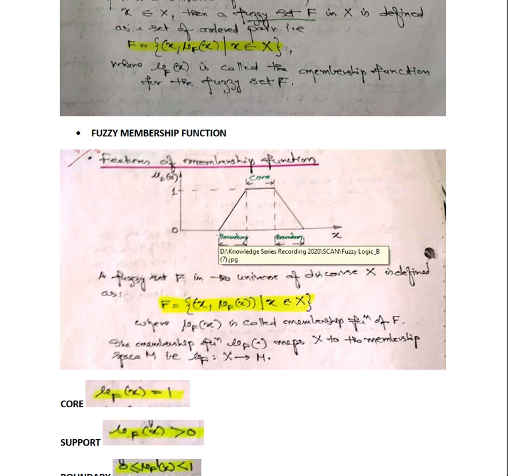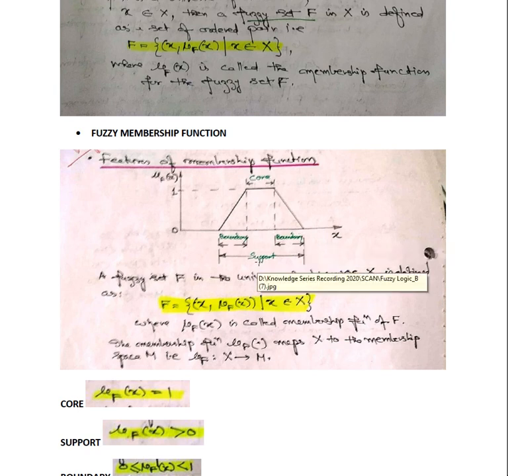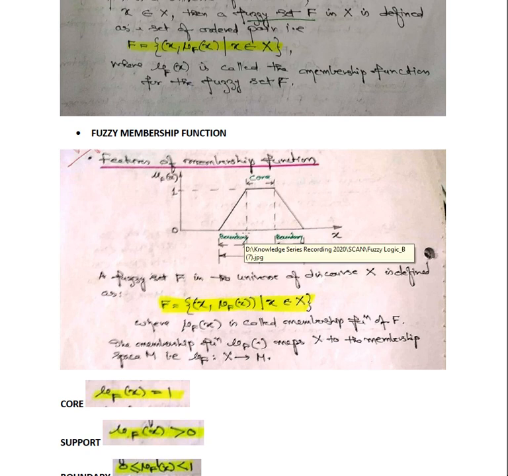And the range where it is not flat but has a rising slope and a falling slope, that section under the x is termed the boundary. This side is also boundary. So there are 3 segments: support, core and boundary. We will see these particular things. Before that, let me say a few points related to the membership functions.